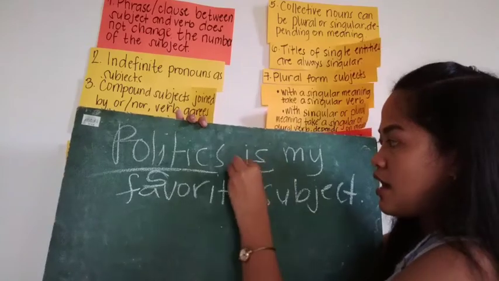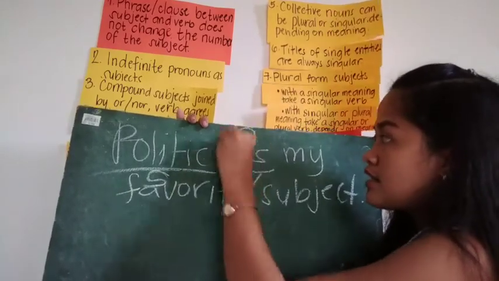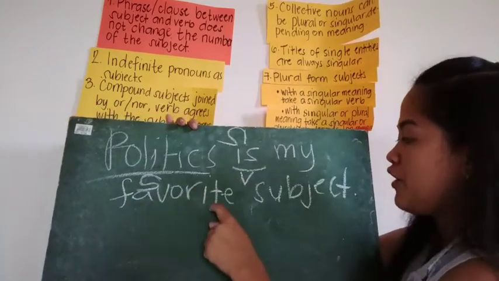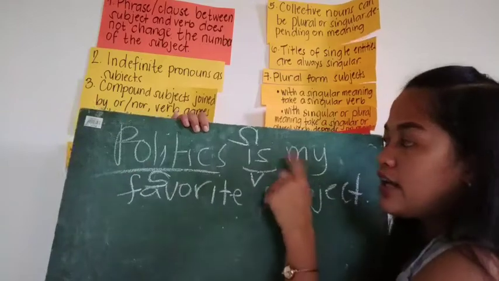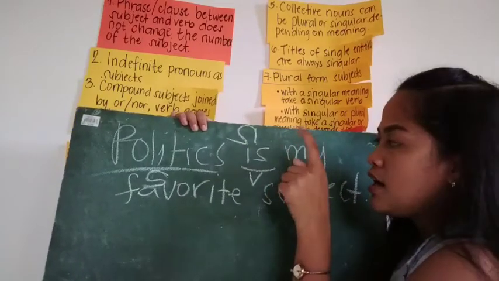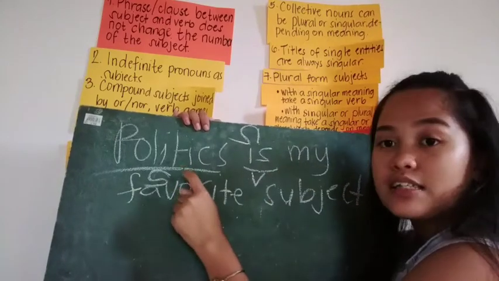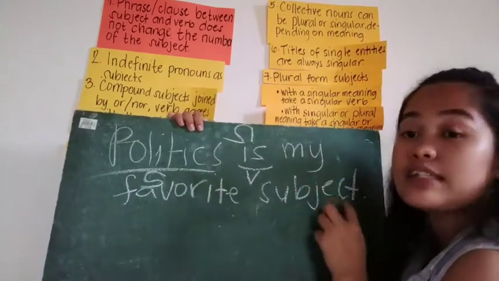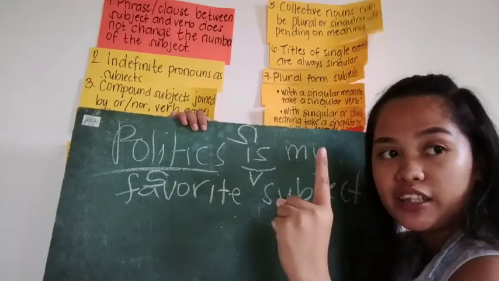"Politics is my favorite subject." Politics is singular, and the verb "is" must be singular too.